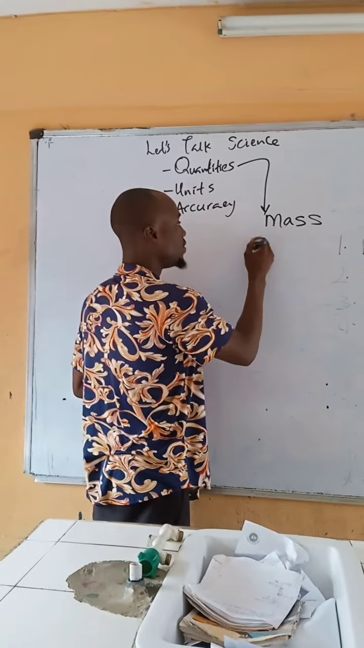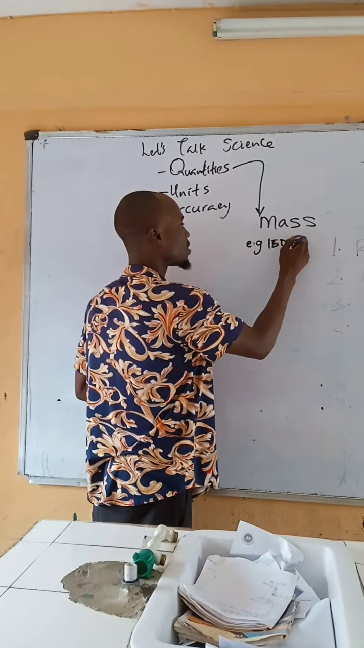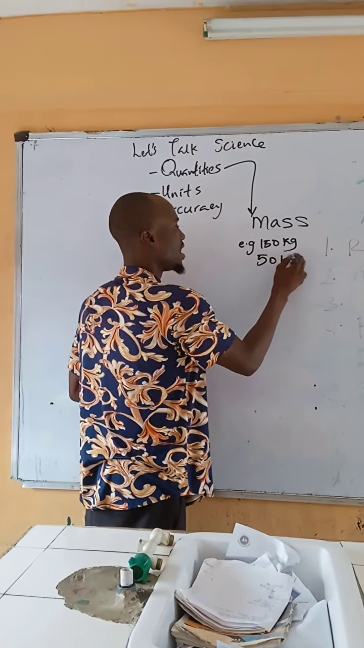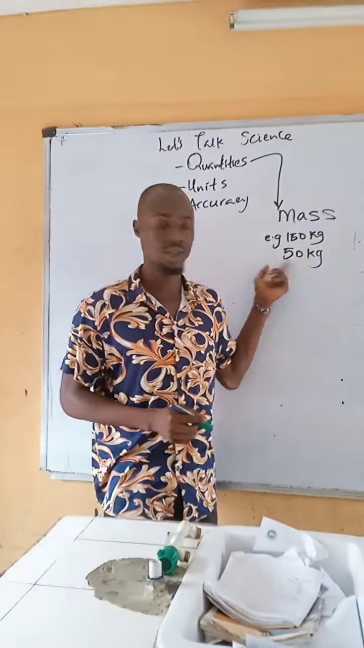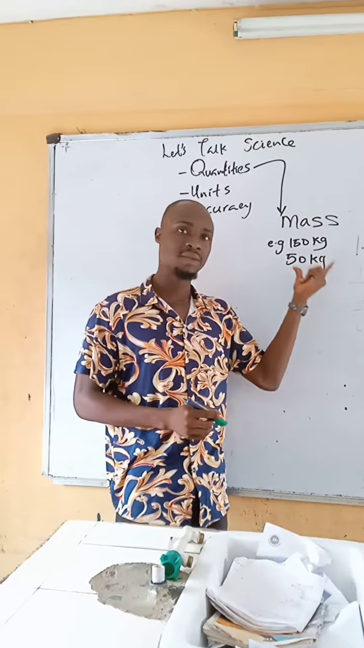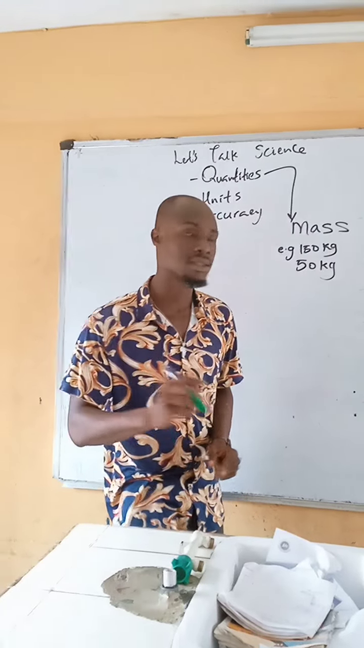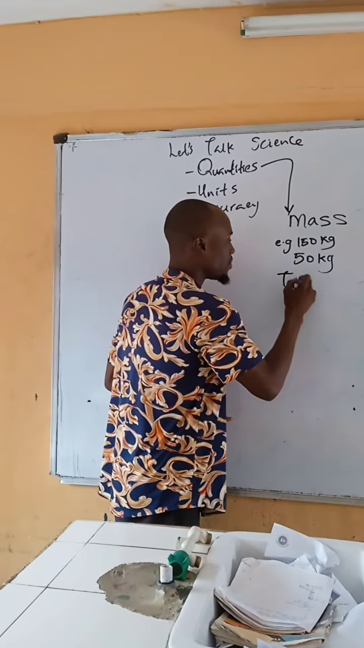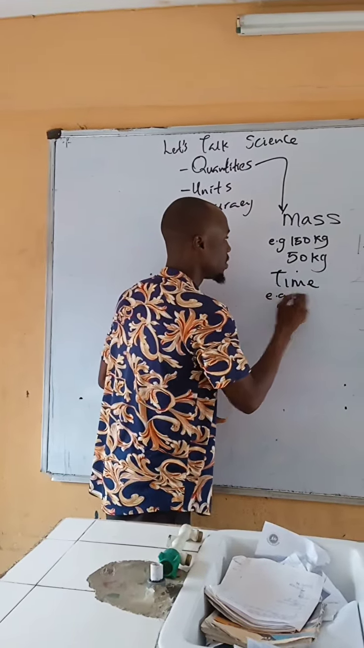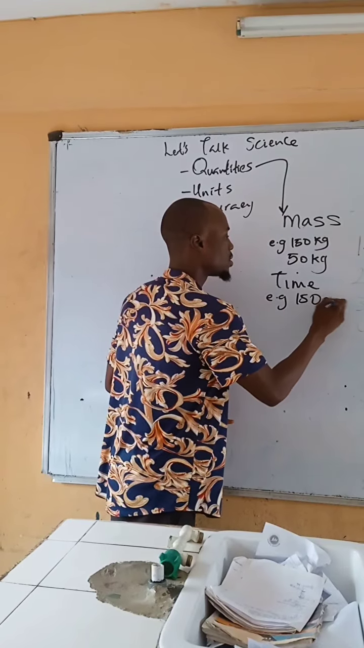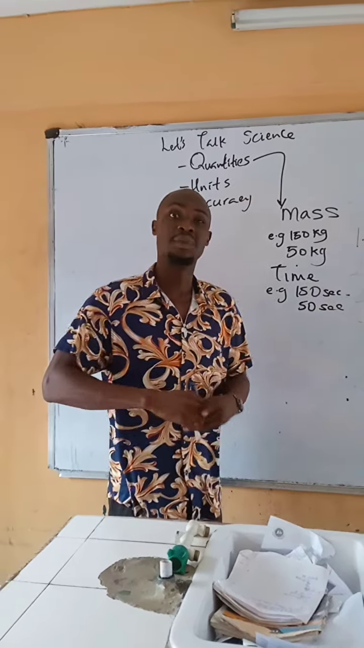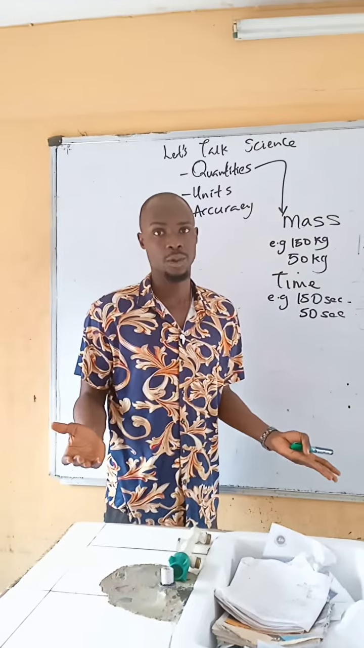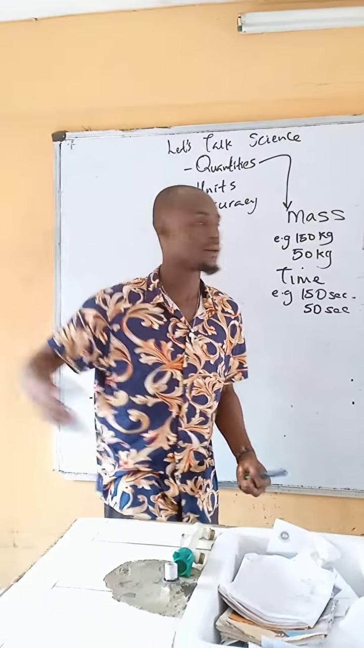So examples of this: I can say 150 kg, I can say 50 kg. Abi, these are quantities. So this number is the magnitude. The alphabet I've written behind it is the unit. I can have time, e.g. 150 seconds and 50 seconds. Another unit for time can be days, hours, weeks, centuries, millennia, and so on.